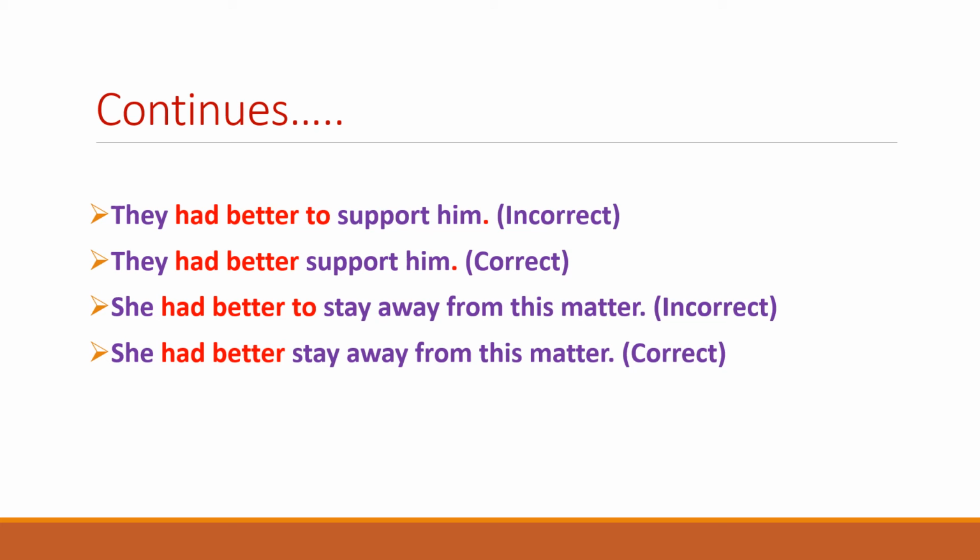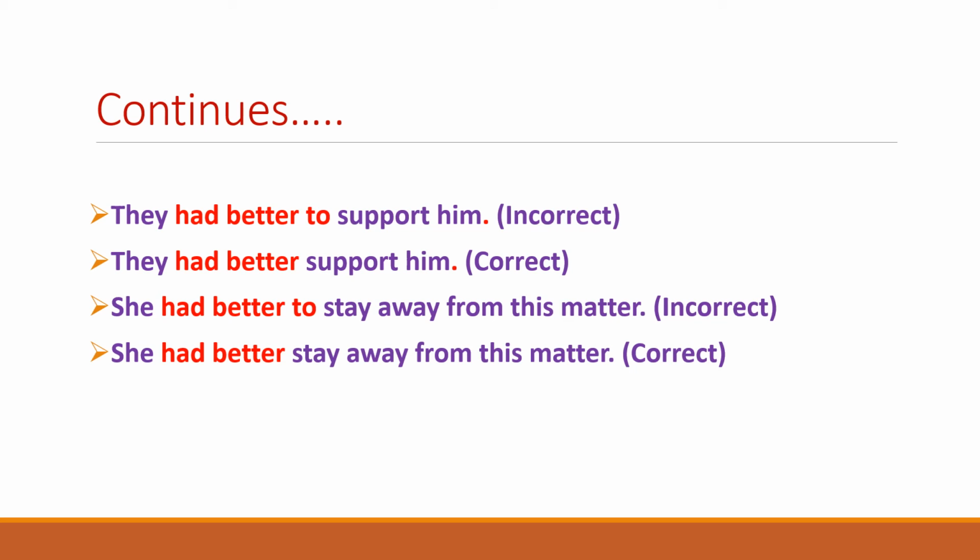The last example for this sentence is: she had better to stay away from this matter. Again, "had better" has been highlighted in red because "to" has been incorrectly used in this sentence. When we use the "had better" structure in a sentence, "to" is not used after it. Thus, the correct use would be to remove "to" after the "had better" structure.